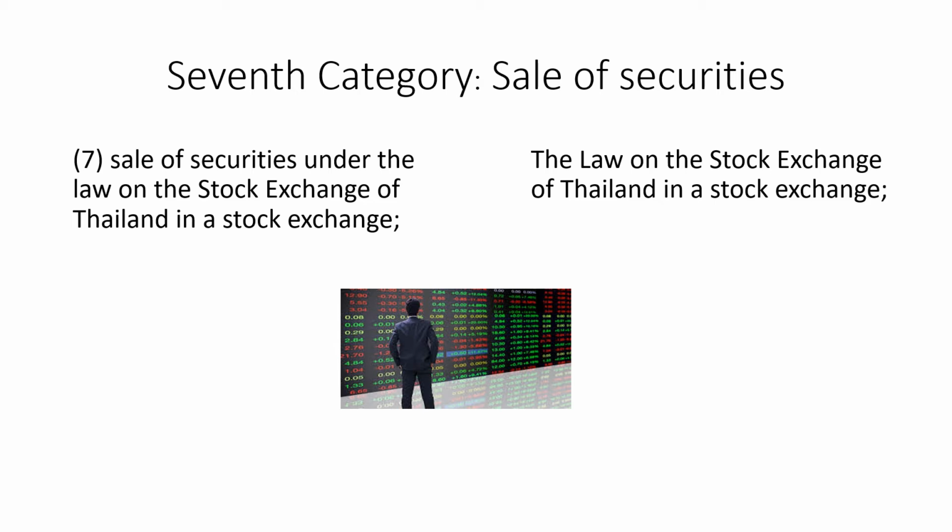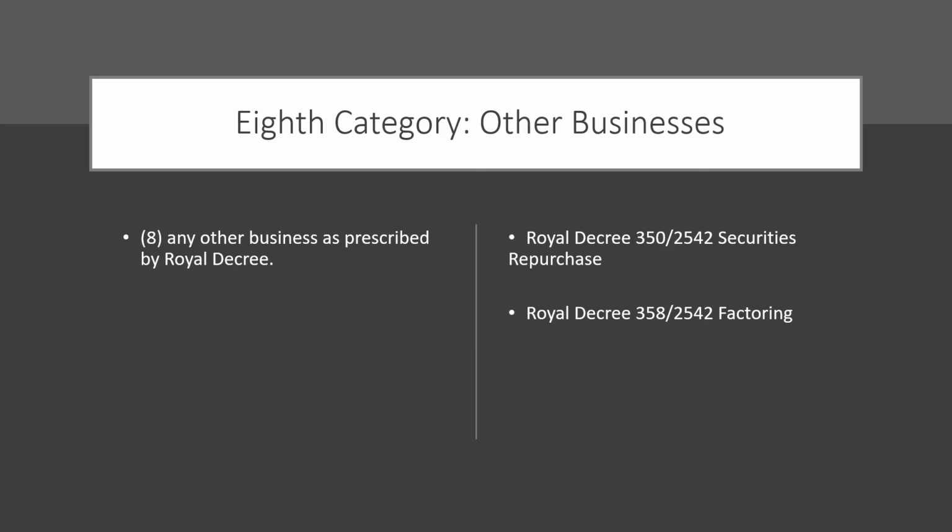Actually, the law governing this type of business is the law on stock exchange. So this is the seventh category. And the last category is other business that are provided under the royal decree. At the present time there are two main royal decrees.